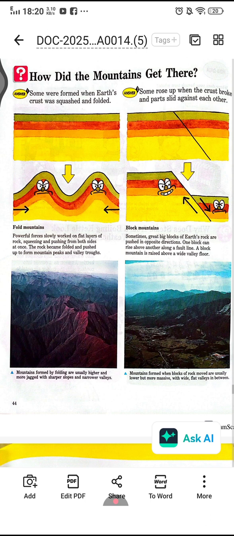Block mountains are formed when the earth's rocks are pushed in opposite directions. And one block can rise above another along a fault line, and a block mountain is formed.